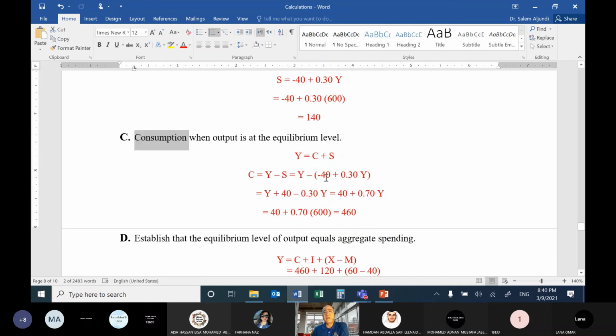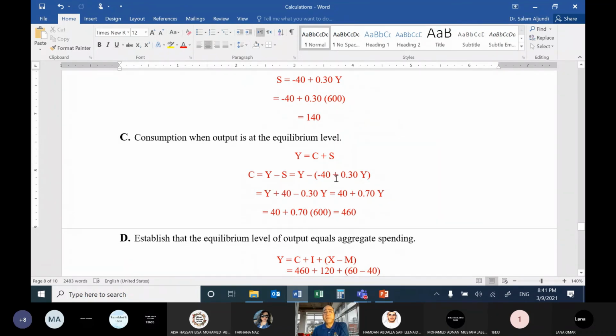But I like to calculate the consumption function. So we need to use this. Y equals C plus S, so C equals Y minus S. Y minus, this is the saving function. So we can simplify. Minus times minus will be plus 40.